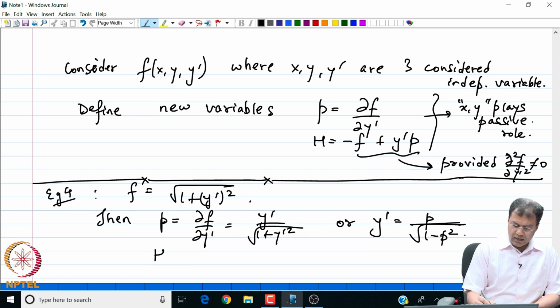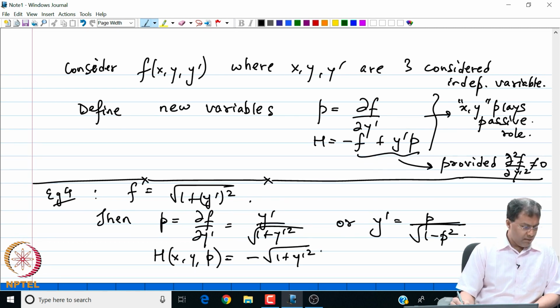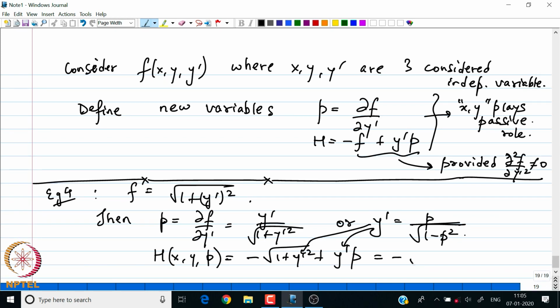And my Hamiltonian h of x y p is going to be minus f, which is square root of 1 plus y prime square, plus y prime p, right. We can replace y prime here and here to get that the solution comes out to be, after replacement, square root of 1 minus p square, right. So, this is how I approach normally when we have to perform the Legendre transformation.